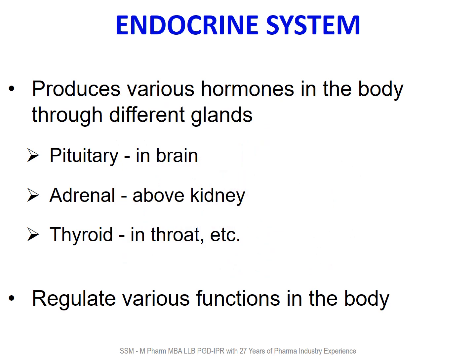Endocrine system produces various hormones in the body through different glands like pituitary gland in brain, adrenal gland above kidney, thyroid gland in throat. These hormones produced by these glands regulate various functions in the body.